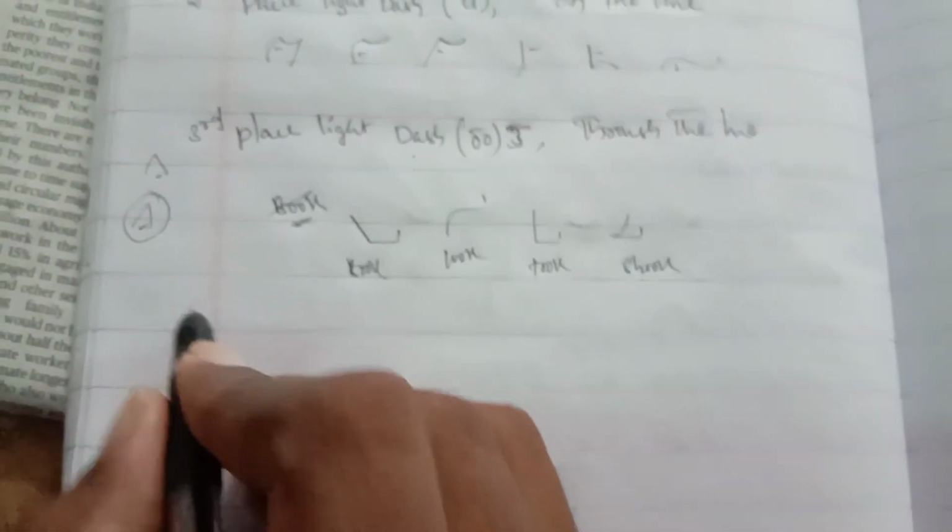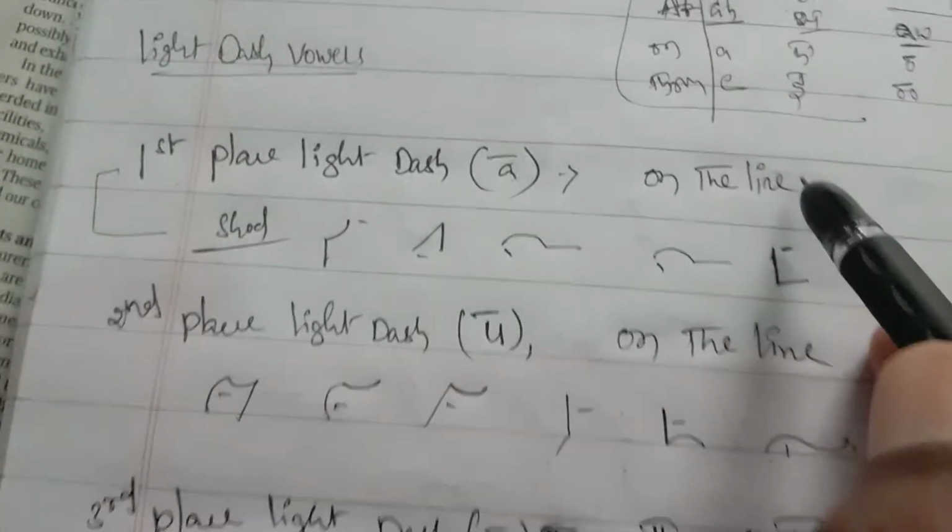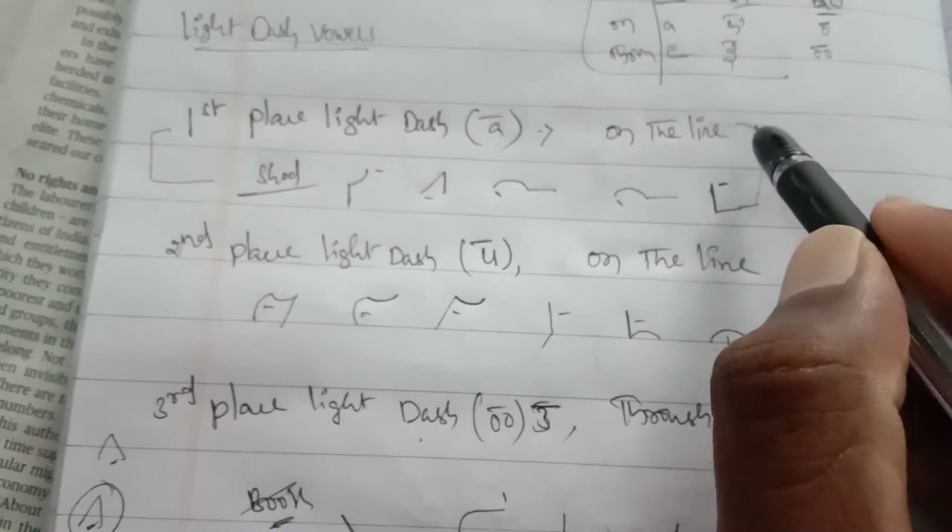These are examples. So light dash vowels are completed. Next we are doing exercise 7. First write first place light dash, a full page, two lines.